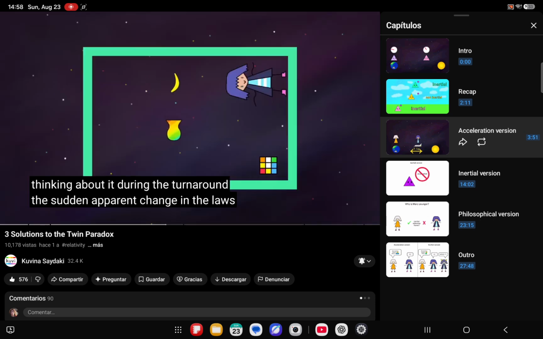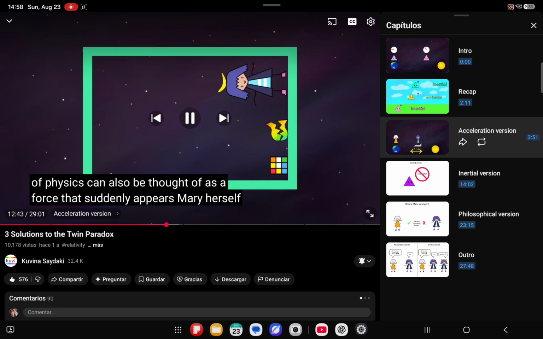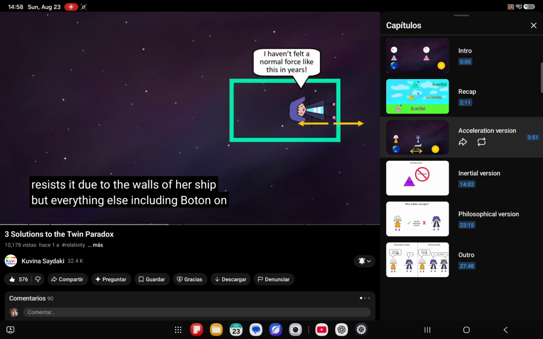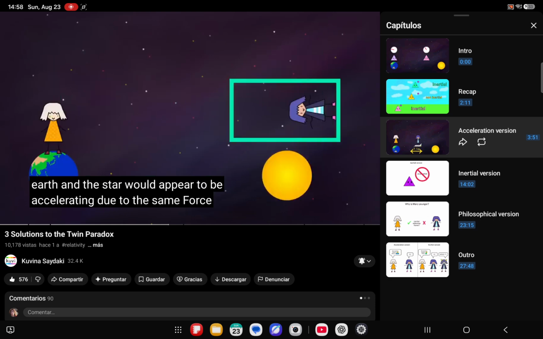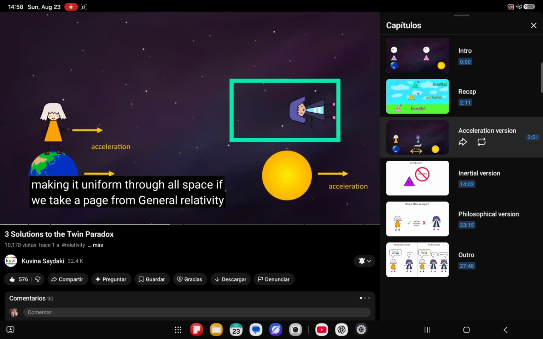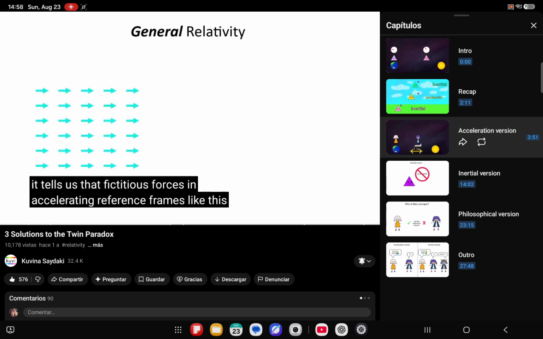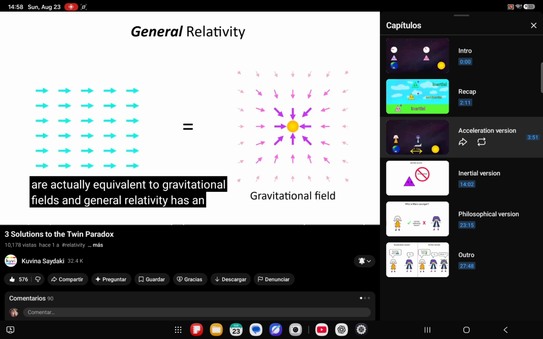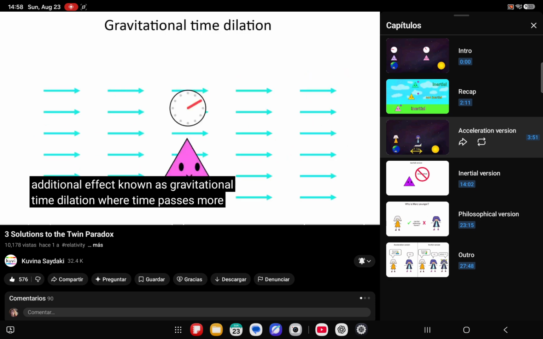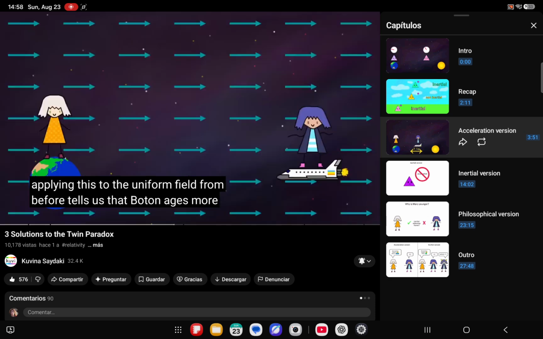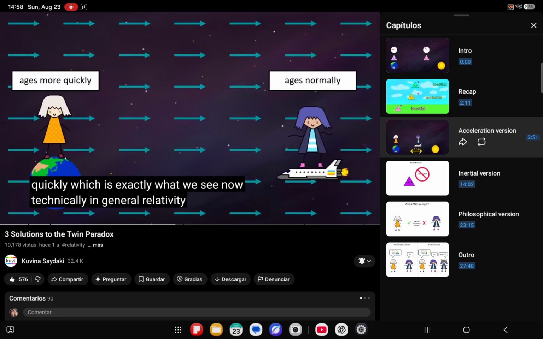During the turnaround, the sudden apparent change in the laws of physics can also be thought of as a force that suddenly appeared. Mary herself resists it due to the laws of her ship, but everything else, including Photon on Earth and the star, would appear to be accelerating due to the same force, making it uniform through all of space. If we take a page from general relativity, it tells us that fictitious forces in accelerating reference frames like this are actually equivalent to gravitational fields. And general relativity has an additional effect known as gravitational time dilation, where time passes more slowly further into a gravitational field and more quickly further behind. Applying this to the uniform field from before tells us that Photon ages more quickly, which is exactly what we see.